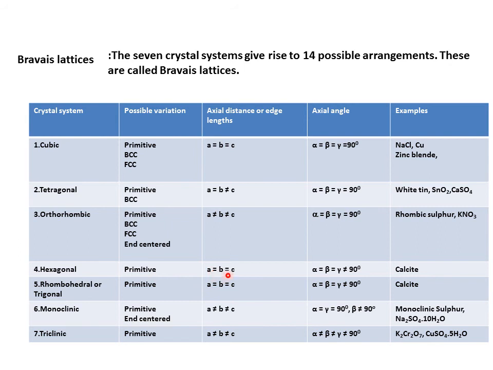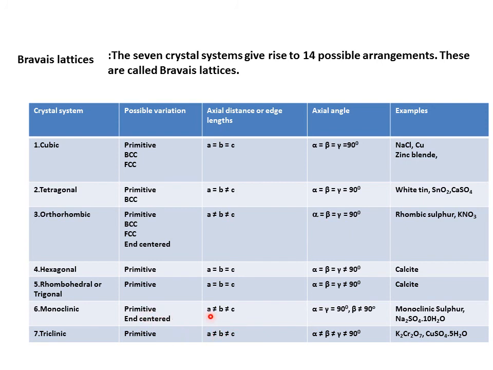Hexagonal, possible variation is only one, primitive. Axial distance is A equal to B not equal to C. Axial angle alpha is equal to beta is equal to 90 degrees and gamma is 120 degrees. And examples are calcite. Fifth is rhombohedral or trigonal. Possible variation is primitive. Axial distance A equal to B equal to C. Axial angle alpha is equal to beta is equal to gamma, which is not equal to 90 degrees. And examples are calcite.